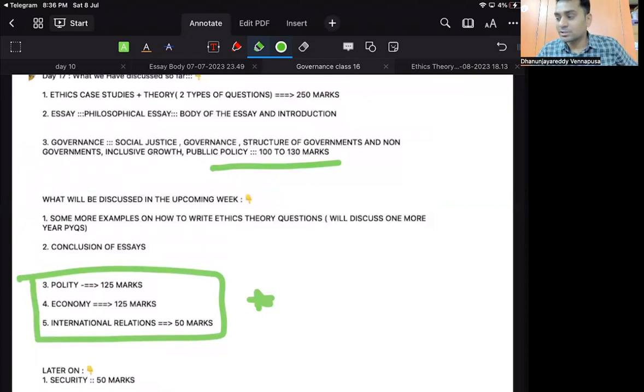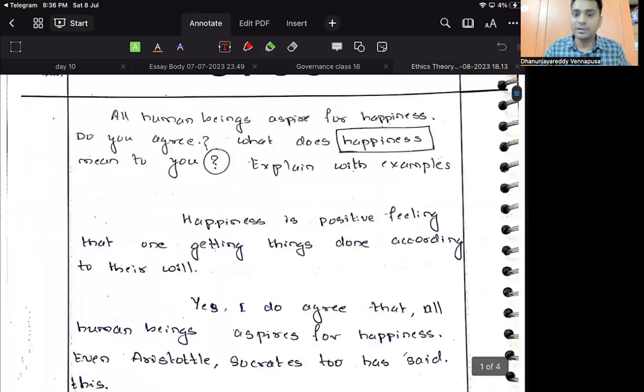So this is correction class. Let me correct what people have written. All human beings aspire for happiness. Do you agree? What does happiness mean to you?